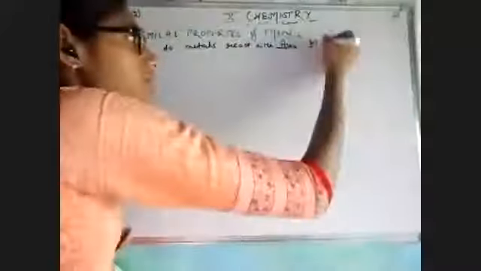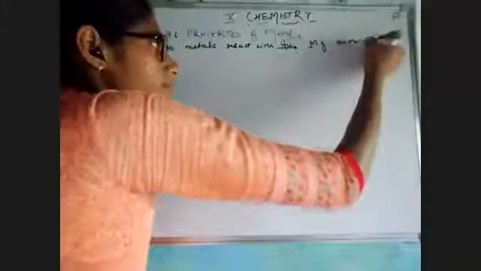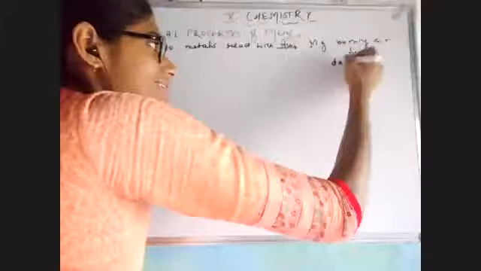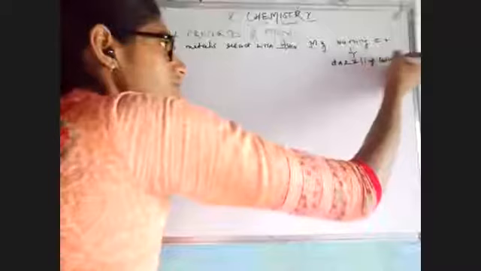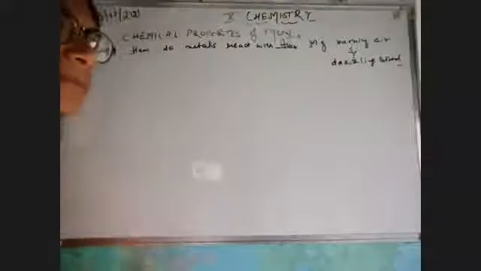That means whenever I react my metals, suppose magnesium on burning with air makes a dazzling sound. What do you mean by dazzling sound? Dazzling sound means something which is creating a very dazzling, very vibrating sound.